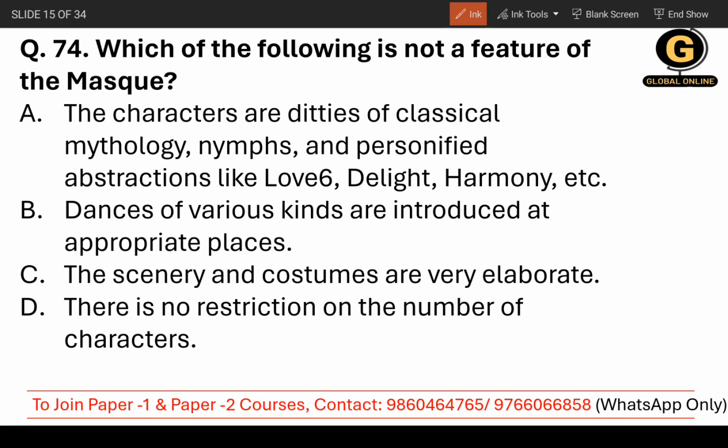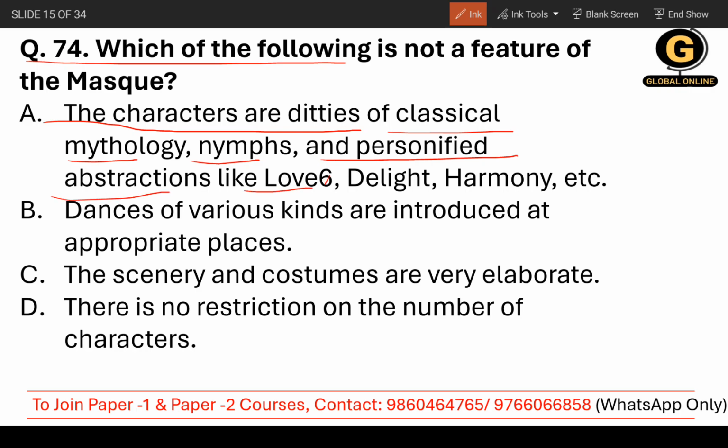Okay, so read the question very carefully. Which of the following is not a feature of the masque? Here "not" is mentioned, so you need to understand this. So the options are: the characters are deities of classical mythology, nymphs and personified abstractions like love, delight, harmony. So this is a correct feature. Dances of various kinds are introduced at appropriate places. This is also a correct feature.